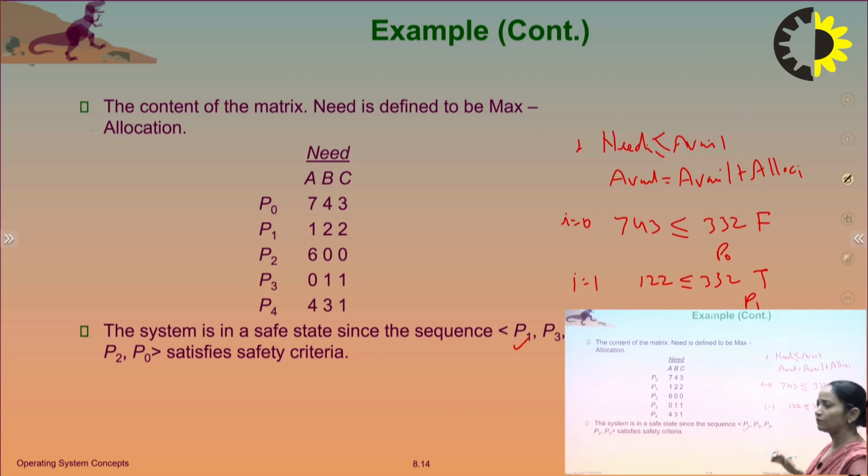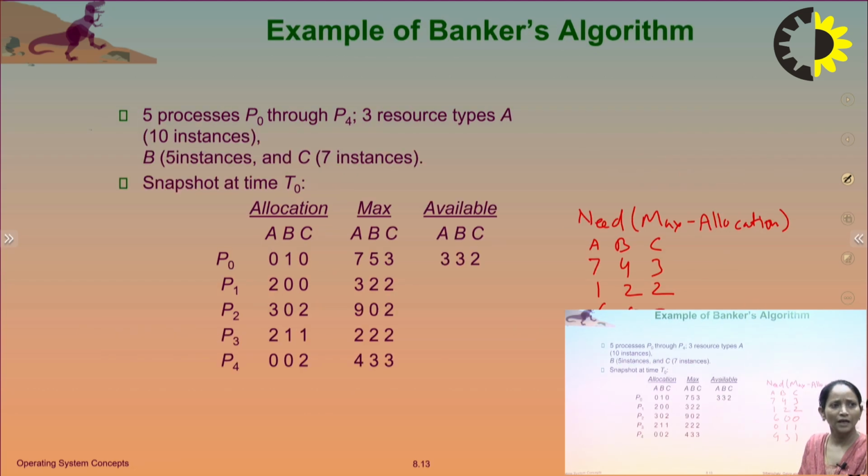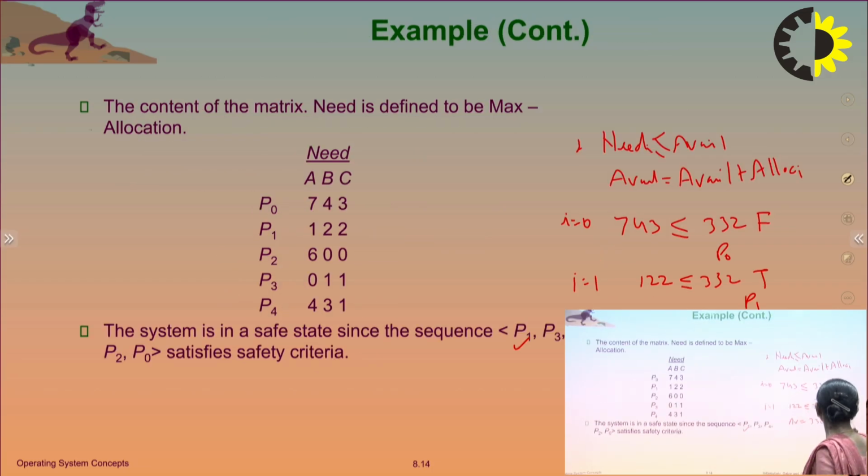Then after P1 completes its execution, P1 will release the resources, then available is equal to available, that is 332, plus allocation of P1. How many resources are allocated to P1? That is 200. Now the available resources are,